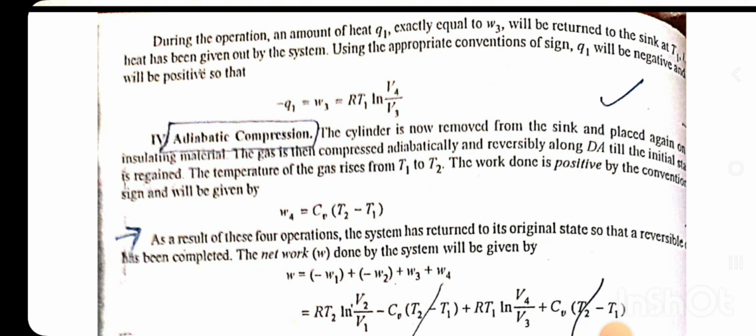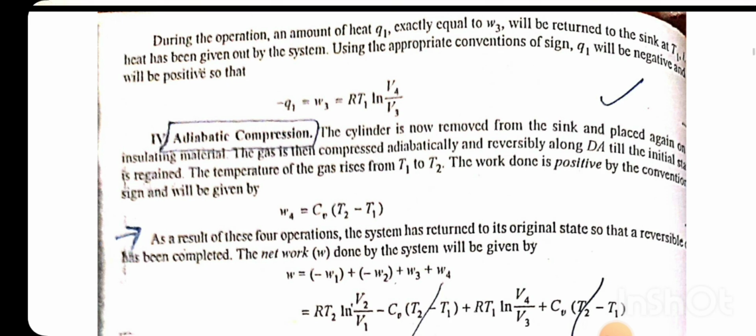The net work done by the system will be given by W equals minus W1 minus W2 plus W3 plus W4, which is RT2 ln V2 by V1 minus CV (T2 minus T1) plus RT1 ln V4 by V3 plus CV (T2 minus T1), equal to RT2 ln V2 by V1 plus RT1 ln V4 by V3.